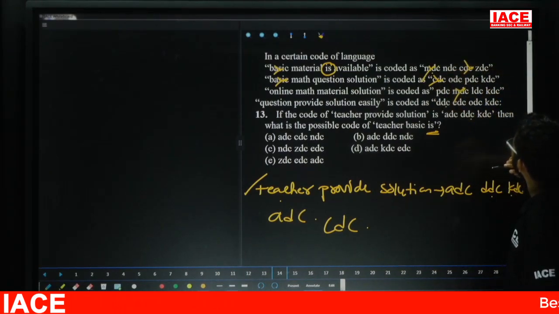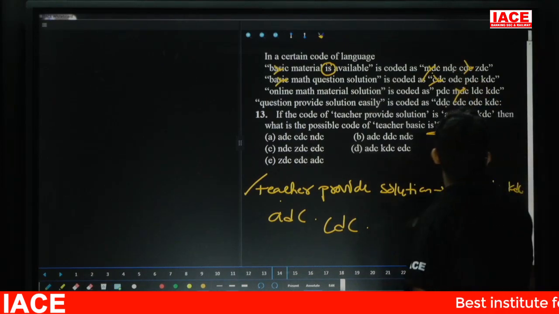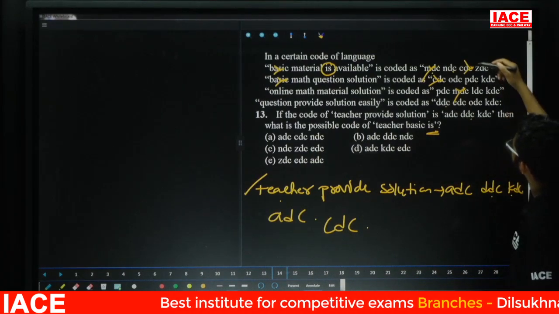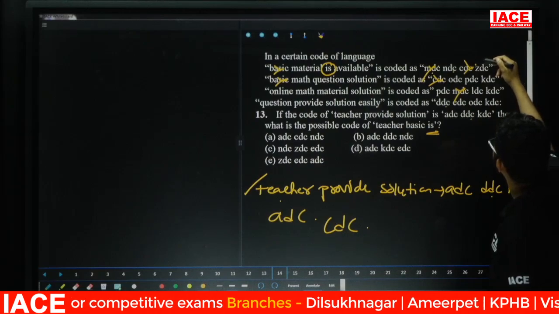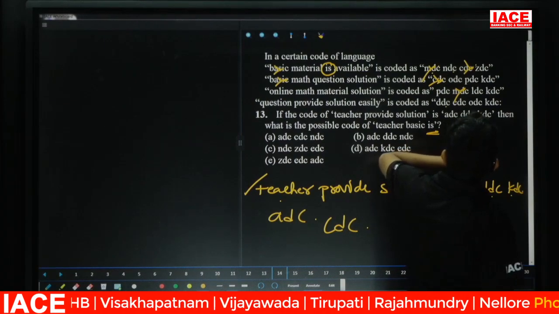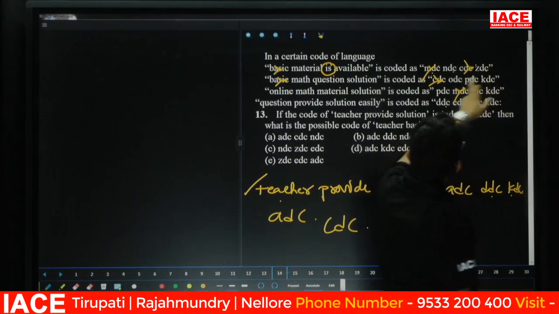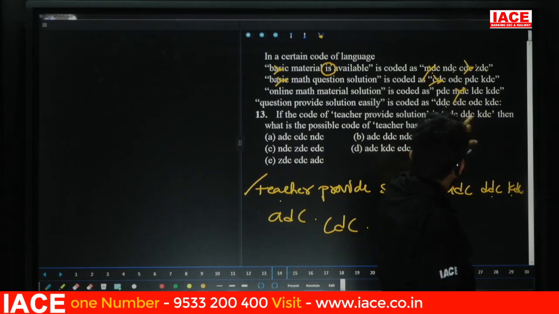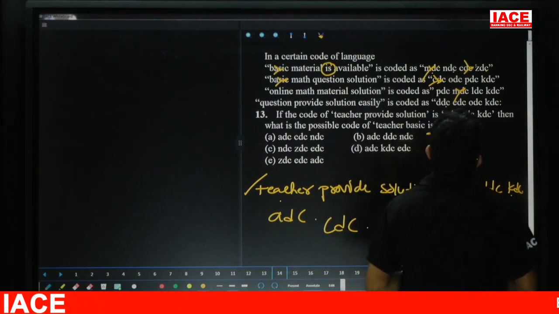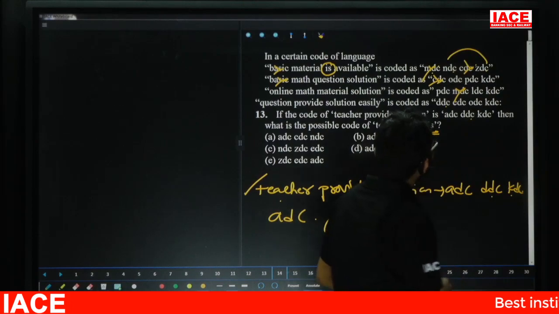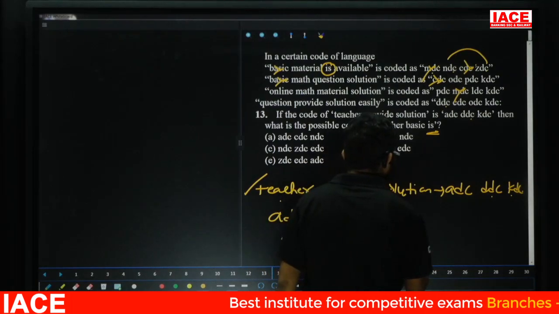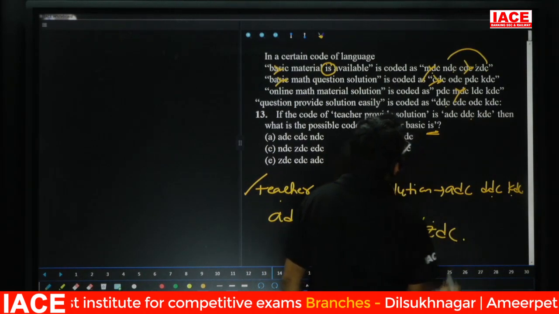Yes, NDC. Friends, check here. Whether NDC is present or not in the remaining lines. NDC, no. Next, CDC. Friends, check here. See here, CDC comes to ZDC. Here we are having ZDC. The remaining second line is there, third line is there, the fourth line is also not there. Then what is the code for "is"? NDC, there is a chance to take. ZDC also, there is a chance to take ZDC also. Then the answer is NDC or ZDC.